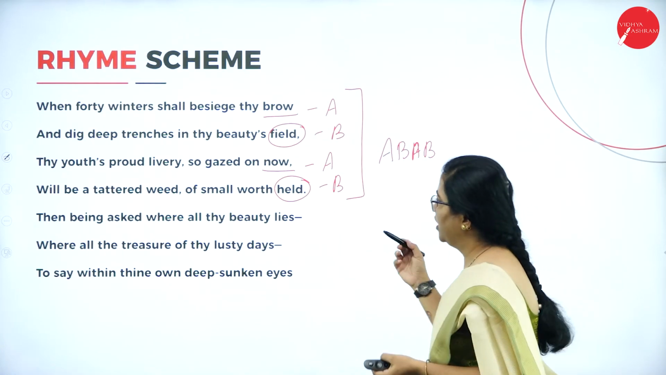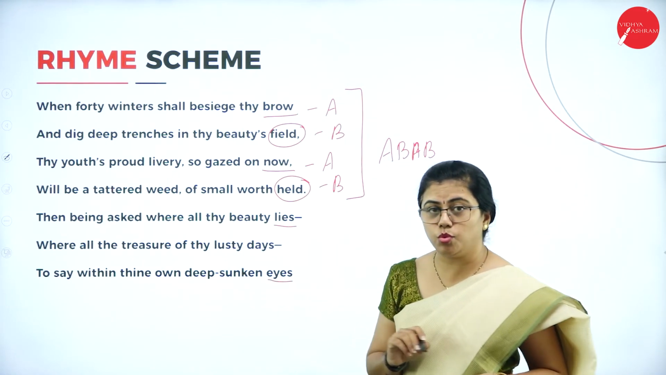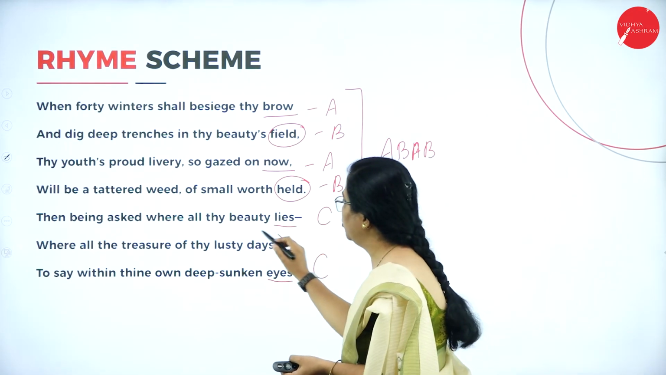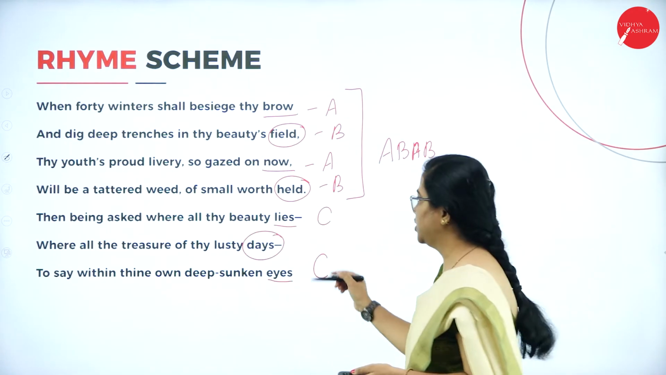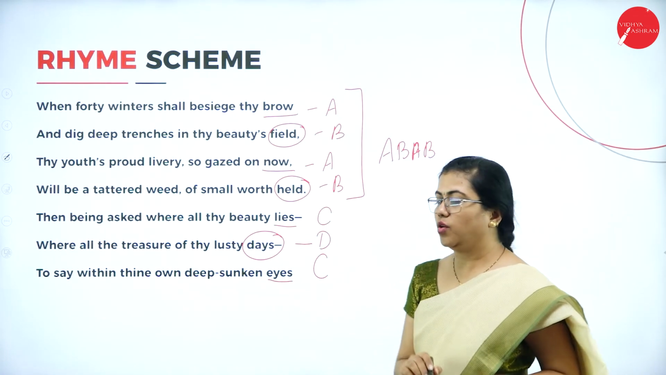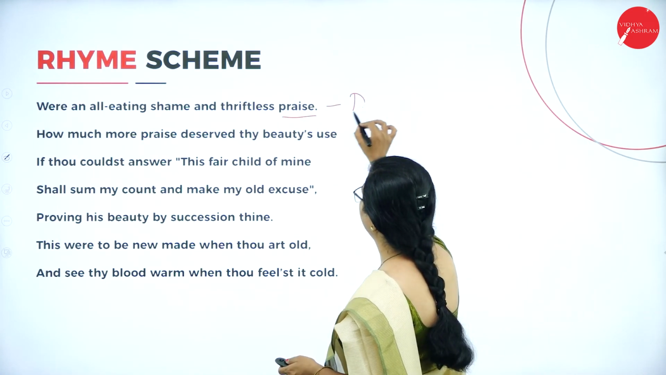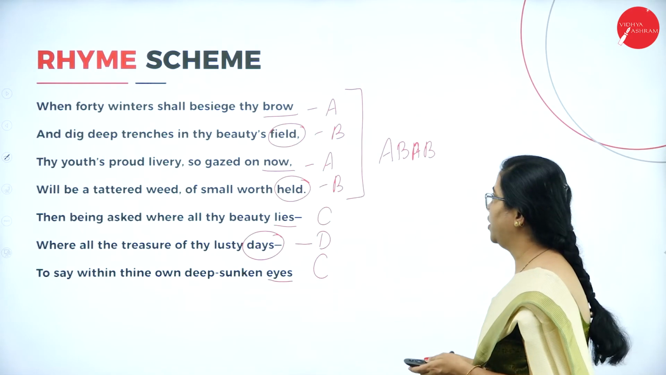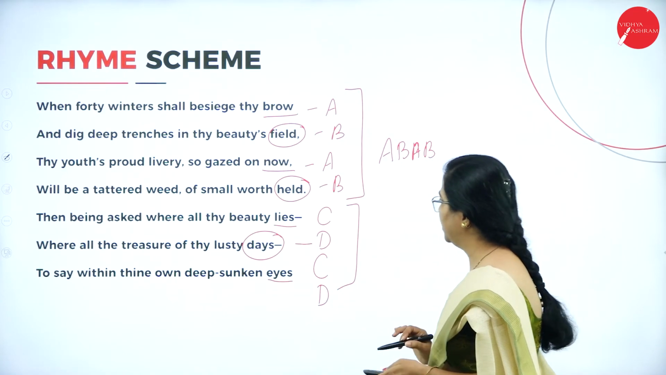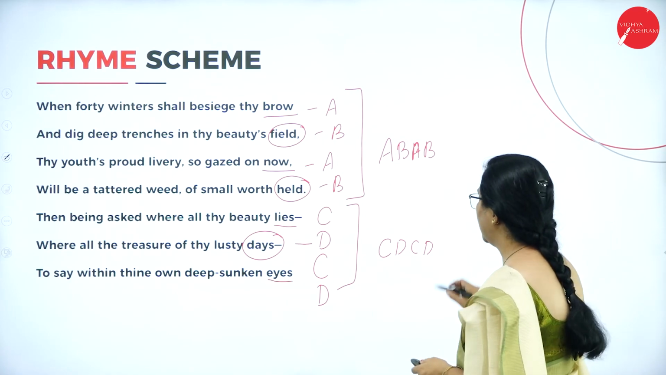We'll go to the next one, that is the next quatrain. Lies and eyes, these both are rhyming, so you give a different name for this. And here you have days in the next quatrain, where one line is in the next slide. Days I'm giving D over here, and that rhymes with praise, so this is again D. There is another line which has D over there. So the rhyme scheme for this quatrain I can write as C, D, C, D. This is how you name it.